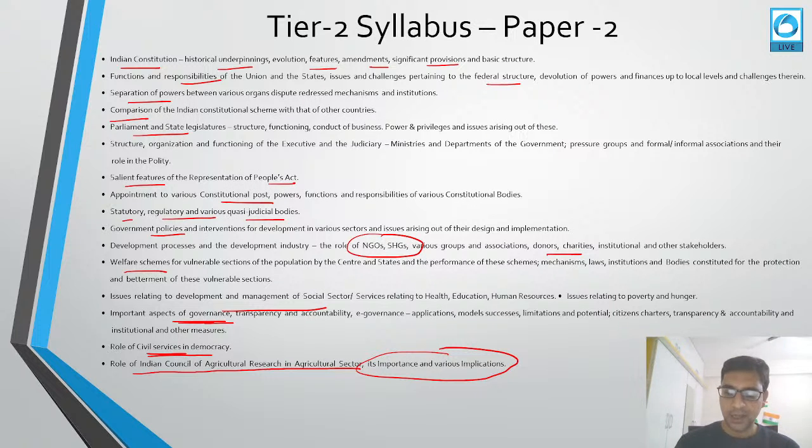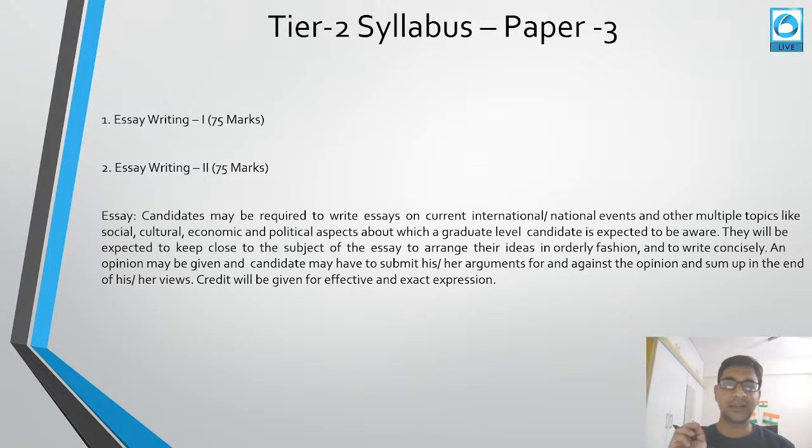After that, the third paper under tier 2 is essay writing. For essay writing, they have given you the syllabus. There will be 2 essays of 75 marks each. In essay writing, the candidate may be required to write an essay on current international and national events and other multiple topics like social, cultural, economic and political aspects, about which graduate-level knowledge is expected. They will expect you to keep very close to the topic. You should not go out of the topic. You should always keep close to the topic.